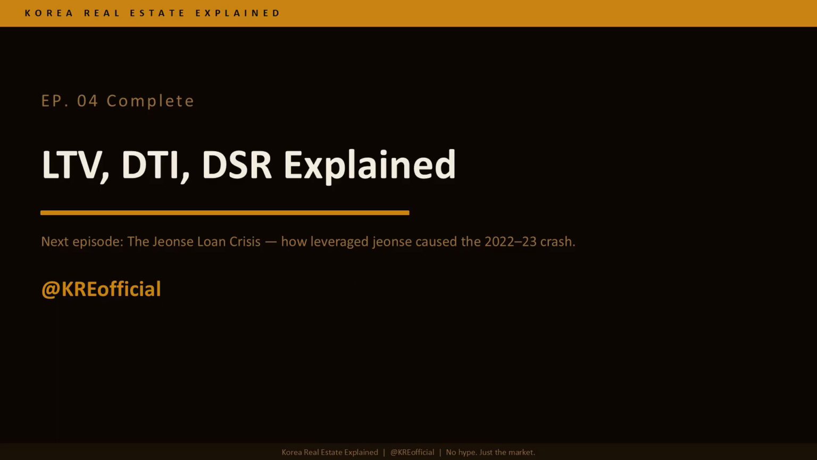That's episode 4, LTV, DTI, and DSR Explained. Next episode, the Jeonse loan crisis. How leveraged Jeonse caused the 2022 to 2023 crash and what changed.